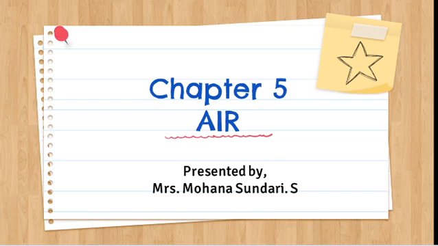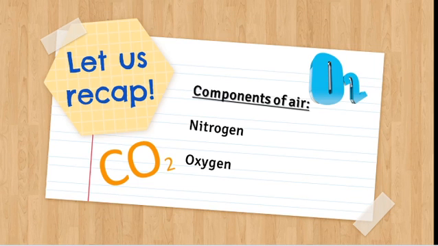So, in this video, we are going to discuss Chapter 5, Air. Before that, we have to recap some topics. We already discussed the components of air: nitrogen and oxygen. We all know nitrogen is the major component present in air. Approximately, it is present in the range of 78 percent, and oxygen is 21 percent.